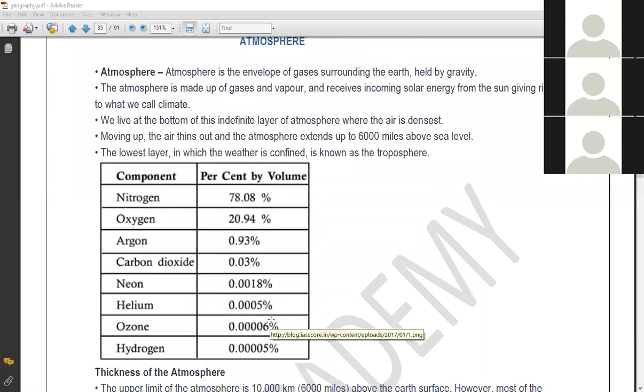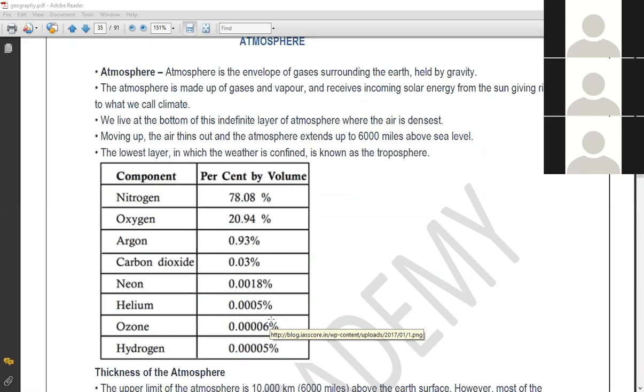We remember that greenhouse gases are the gases which absorb the outgoing solar radiation. Examples of greenhouse gases are carbon dioxide, methane, butane, propane, and even clouds also absorb the outgoing solar radiation.